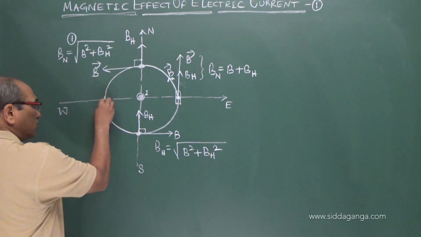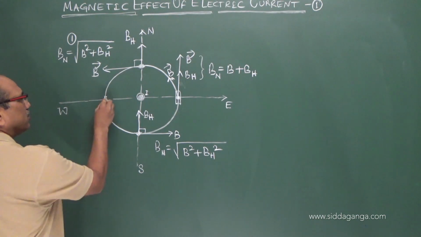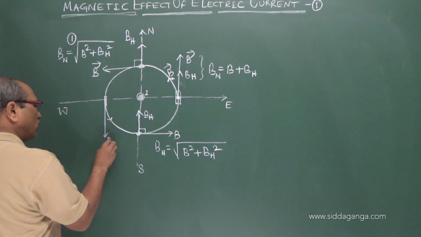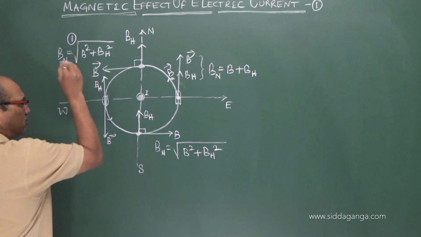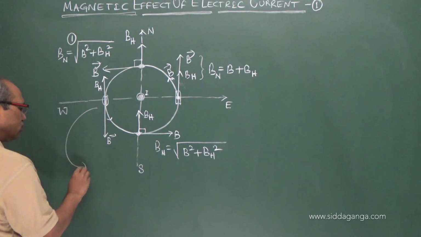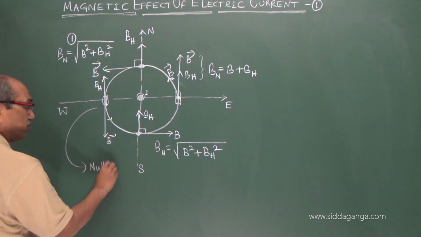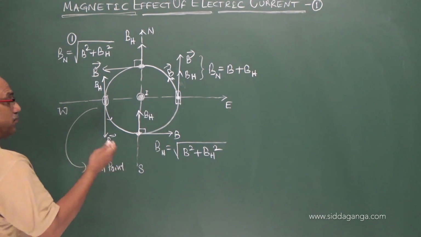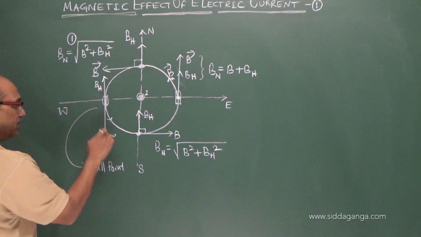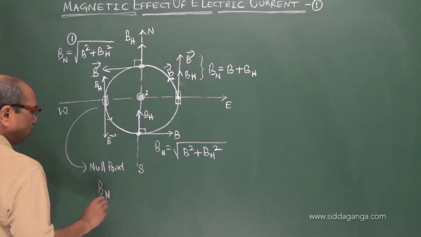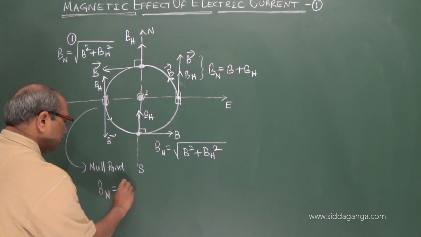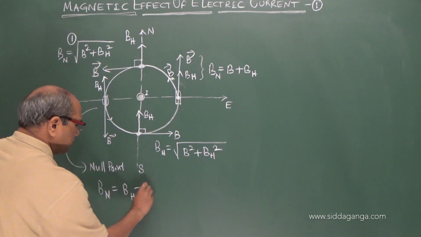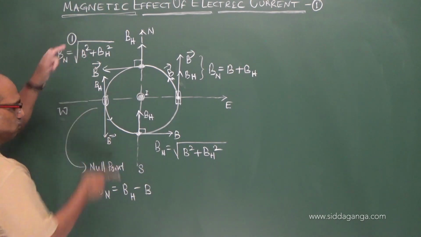And again at this point, the field B is downward and BH is upward. Now there is a chance of a null point, not at all points. Towards the west, the net field in this condition is BH minus B, because it is the difference of the two.